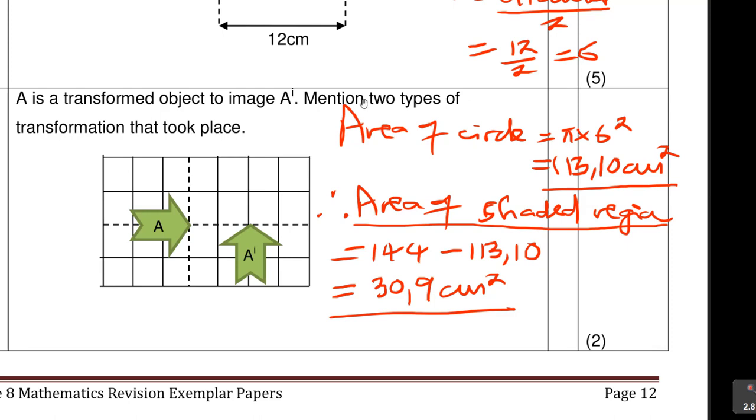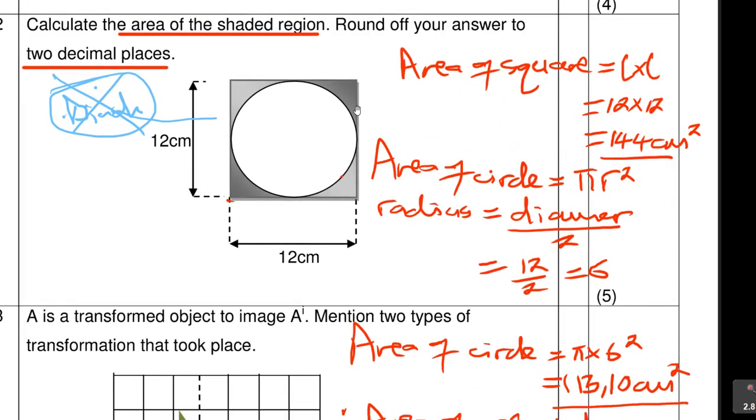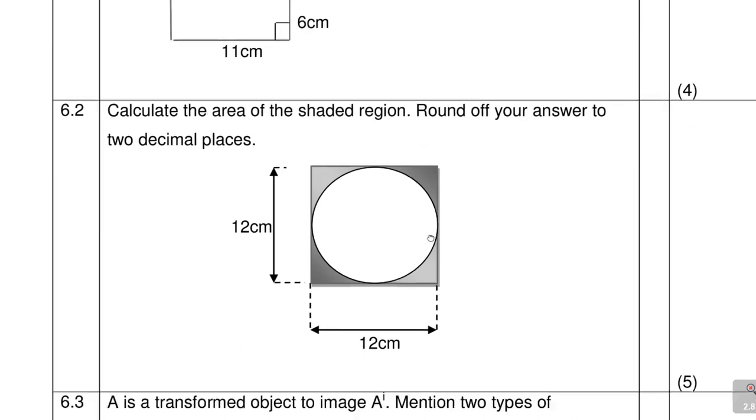Don't forget these 2 parts. Find the area of the square, find the area of the circle, and subtract the area of the square minus that of the circle. You can see the circle is inside, so it's smaller. It's inside the square. Are you with me? So that is that. Let's move on to something else.